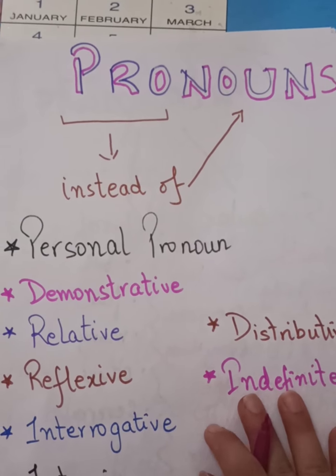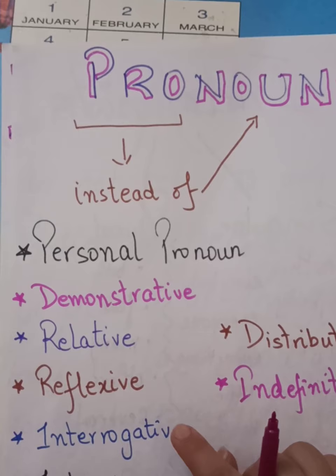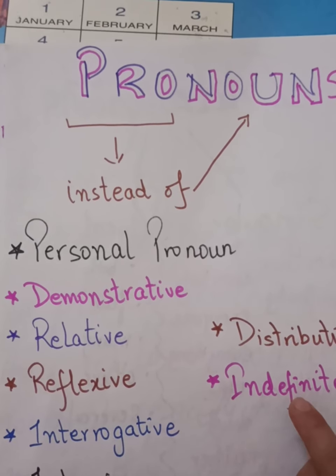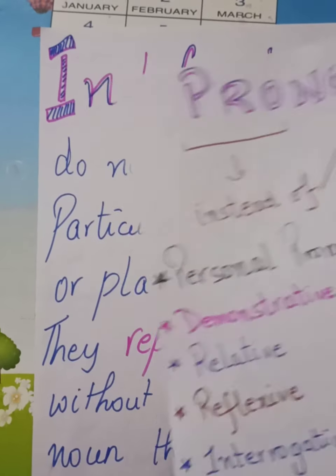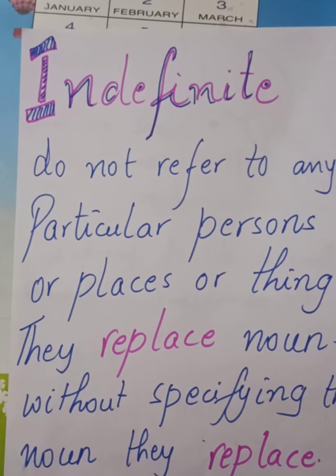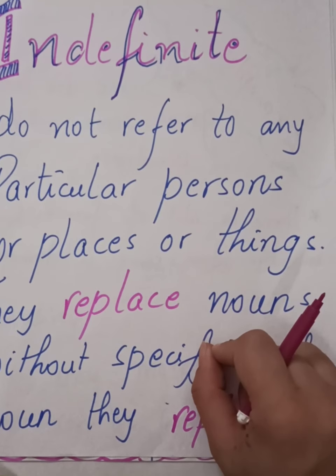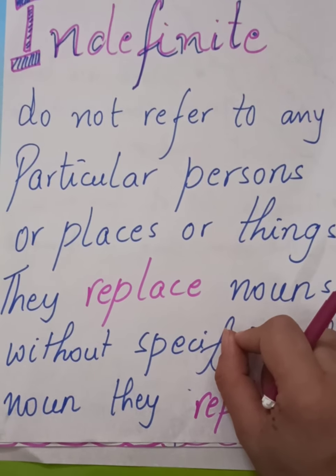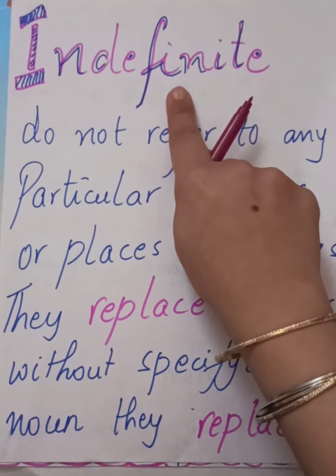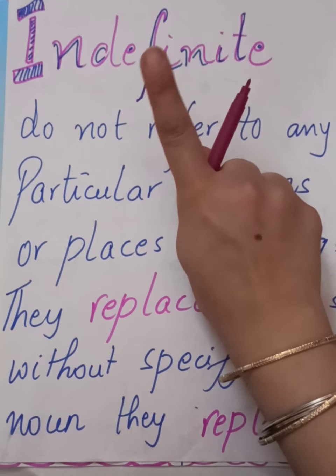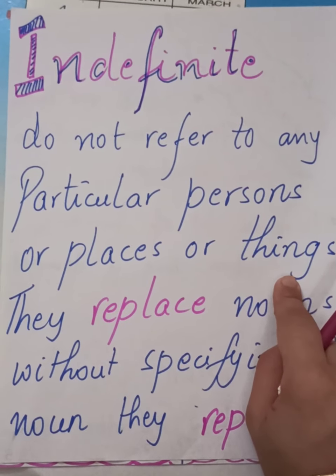So now in today's video, in the second part of the pronouns video, we are going to talk about reflexive, interrogative, and indefinite pronoun. So are we all geared up? Yes. So let's begin. So today let's talk about first indefinite pronouns. Now when I say indefinite, indefinite in itself means something which we are not referring to as a particular thing. It's just the opposite of the word definite. Definite means particular, and indefinite where we are not referring to any particular person or place or things.